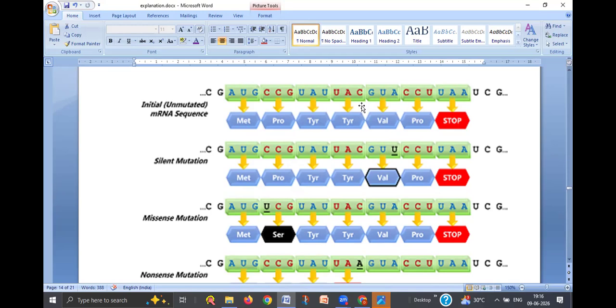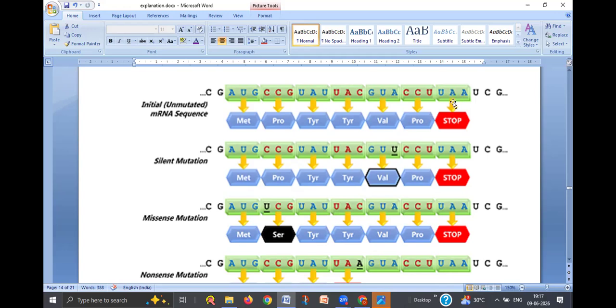Here you see CCU codes for proline. But next there is UAA. This UAA is a nonsense codon or termination codon. It does not code for any amino acid, so it is called nonsense because it doesn't make any sense. Protein translation ends here.